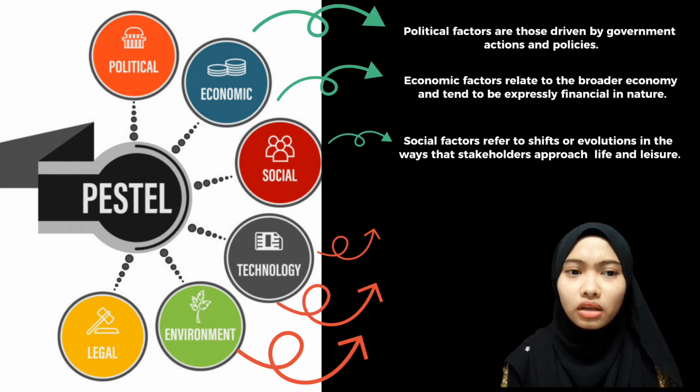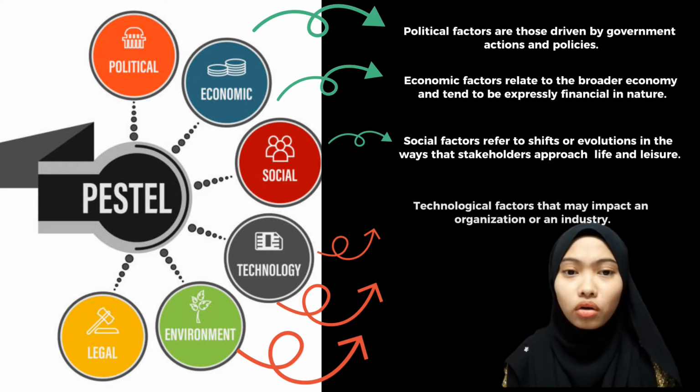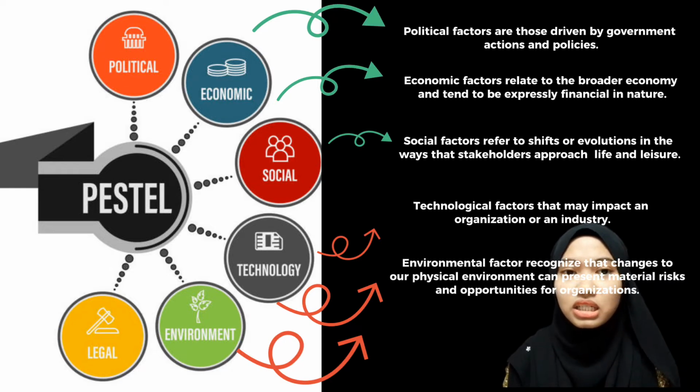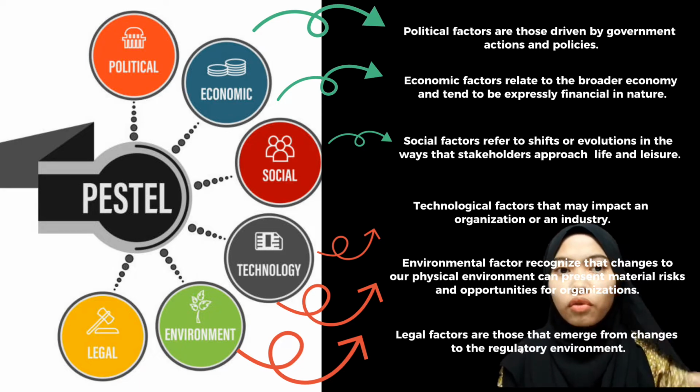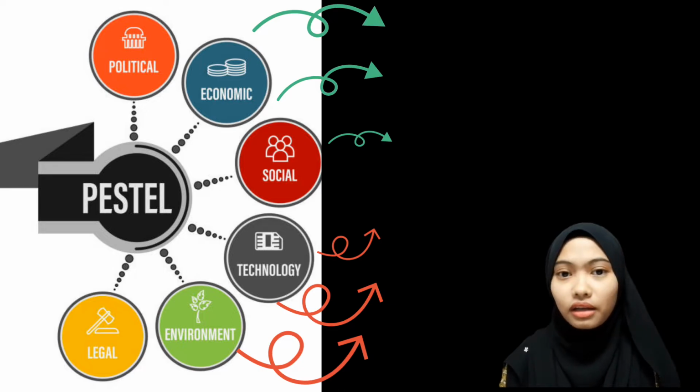T is for technological factors that may impact an organization or an industry. And the second E is for environmental factors that recognize the change to our physical environment that can present material risks and opportunities for an organization. And lastly, the L is for legal factors.